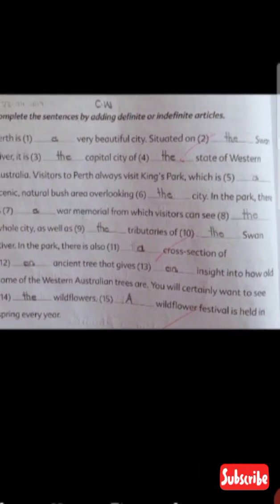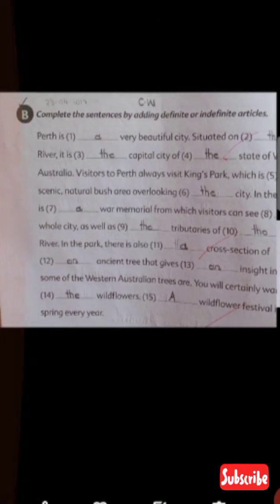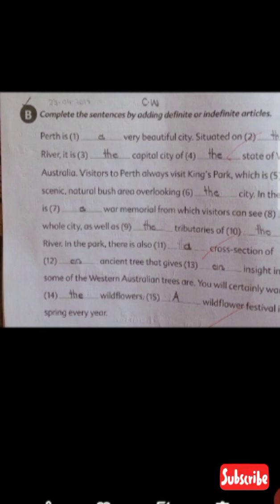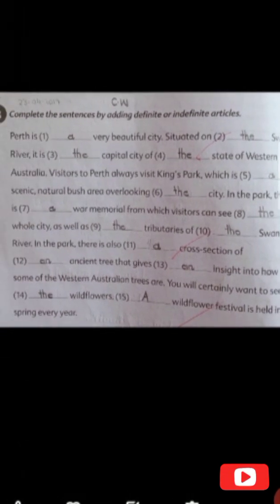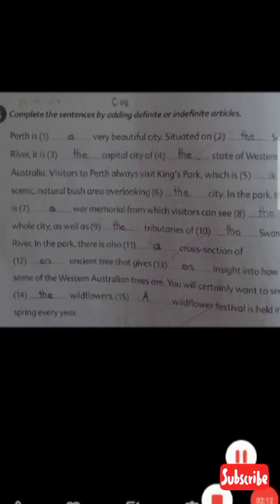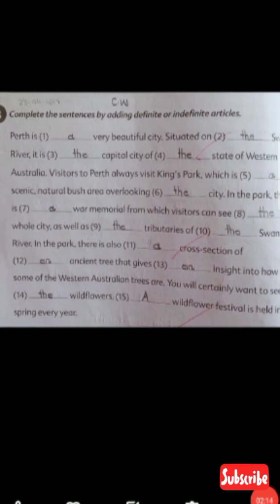You will certainly want to see the wildflowers. A wildflower festival is held in spring every year. Okay, understood everyone? Complete it in your grammar books and also learn them carefully. This is the work for today. Okay.